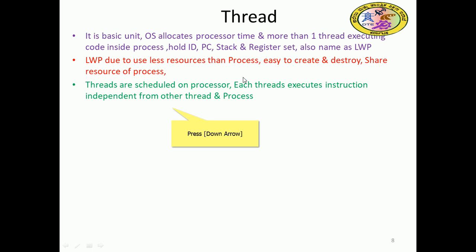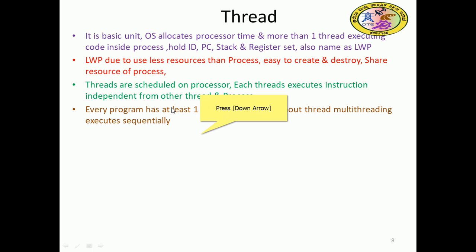The threads are scheduled on a processor. Each thread executes instructions independently of the other threads, so they can run easily and independently. Every program has at least one thread. A program without multithreading executes sequentially.